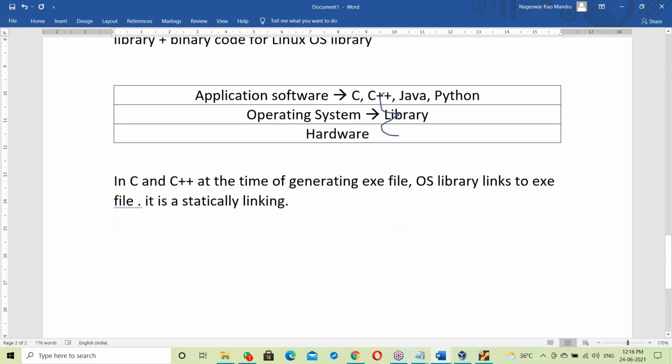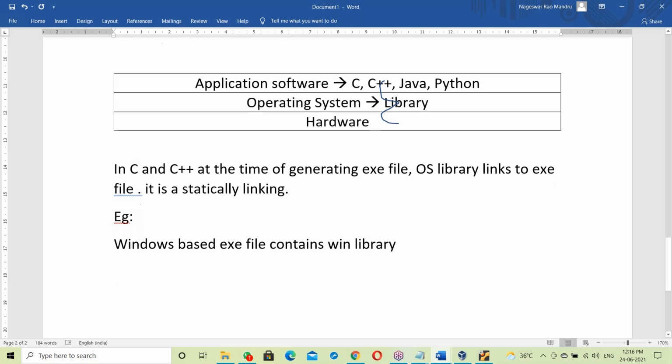Let us take an example. Suppose it is a Windows based exe file. If an exe file is generated on a Windows base, then a Windows based exe file contains the Windows based library, the Win library.